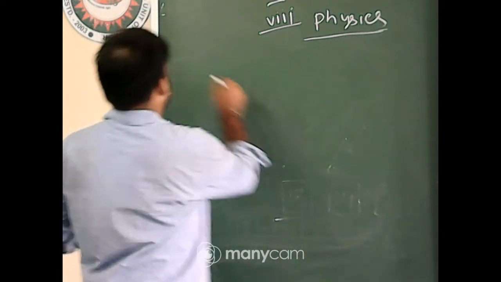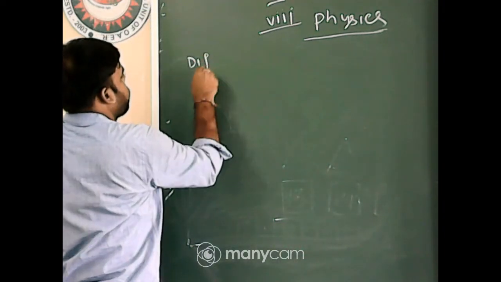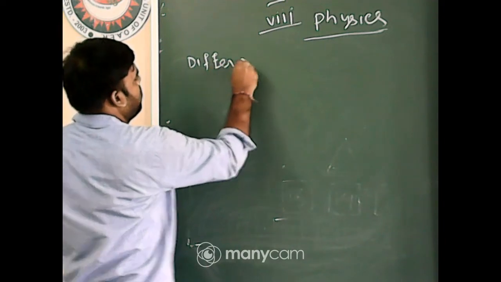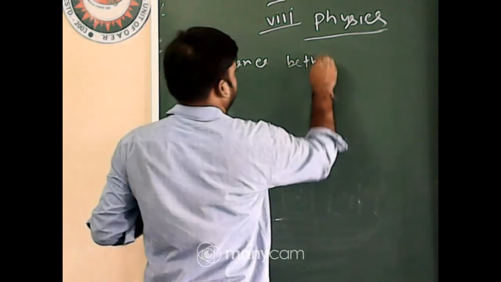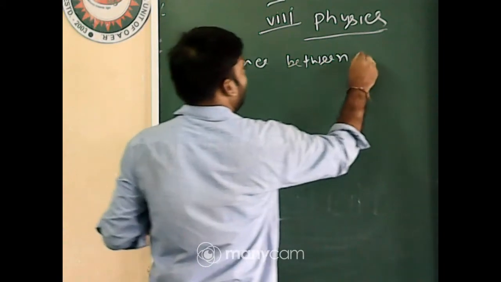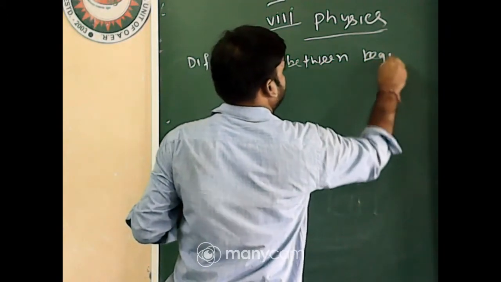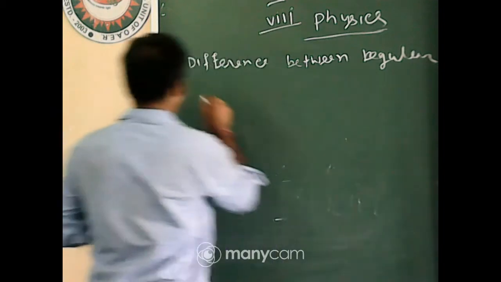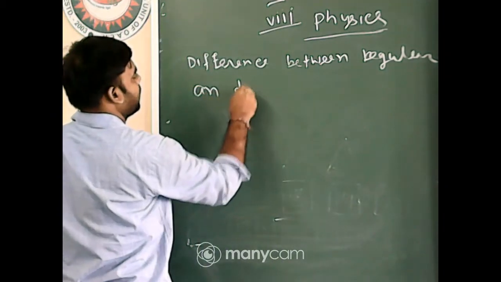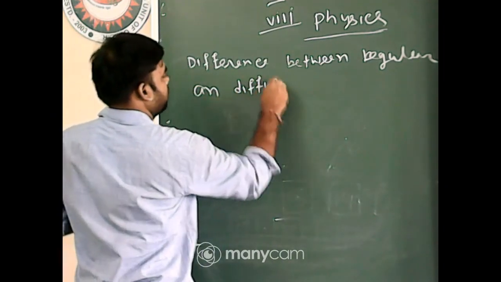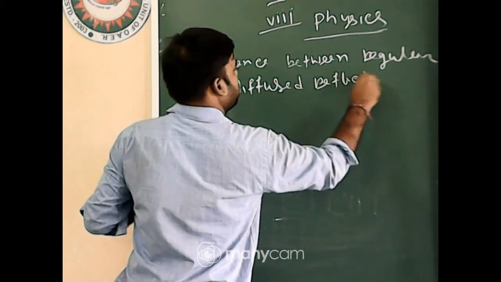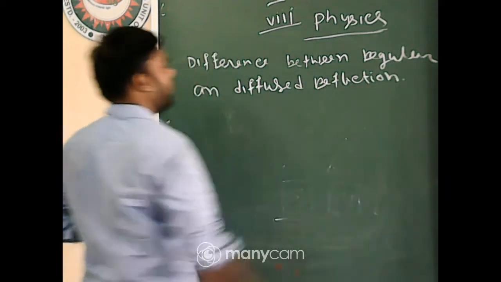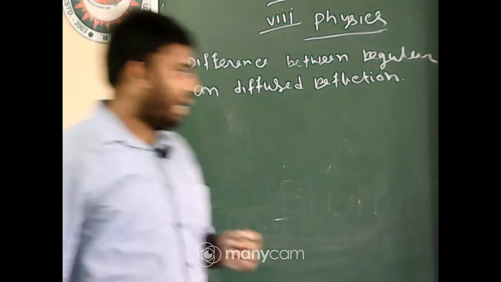So this is the physics class. Tell me the difference between regular reflection and diffuse reflection.